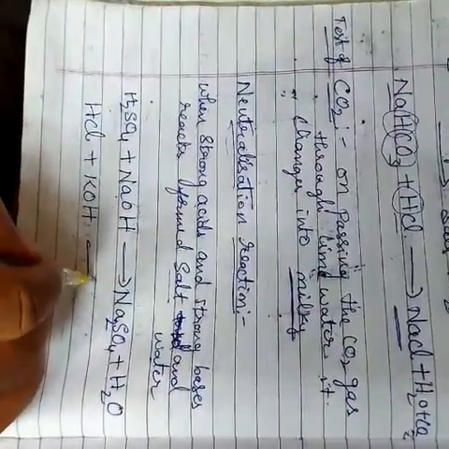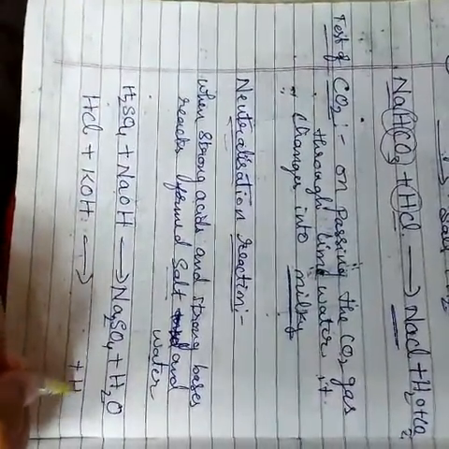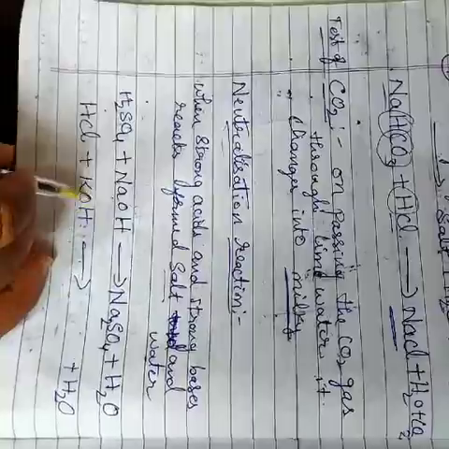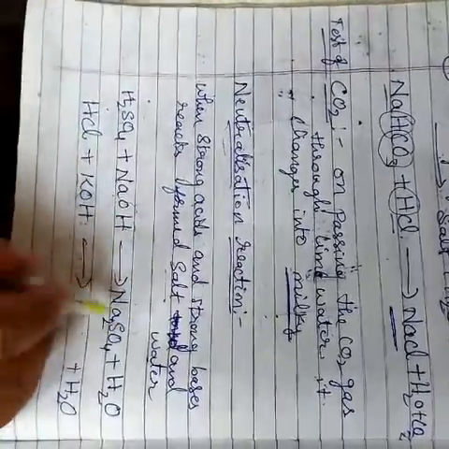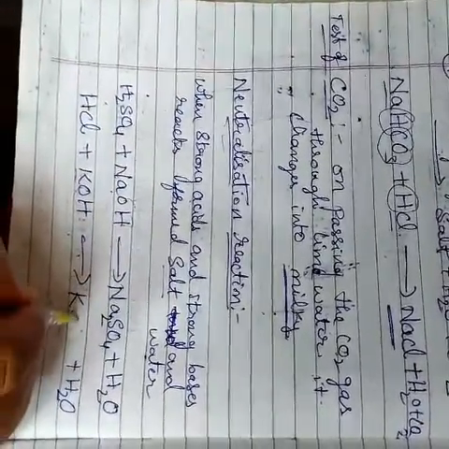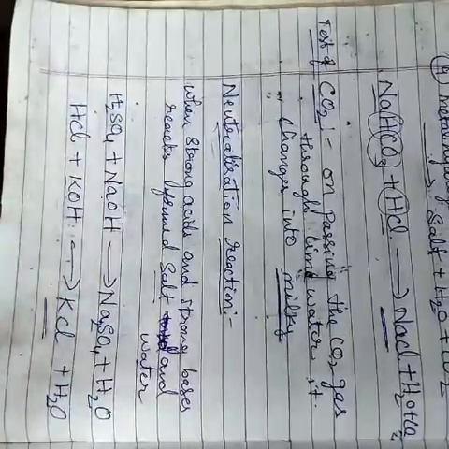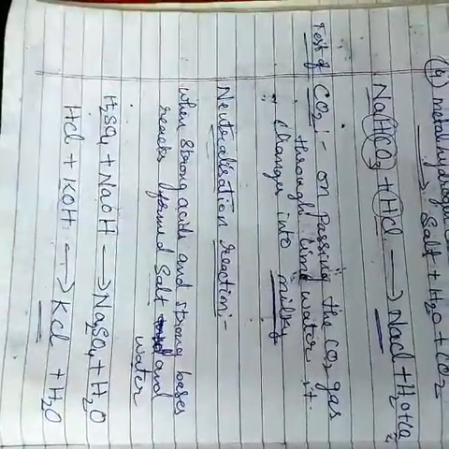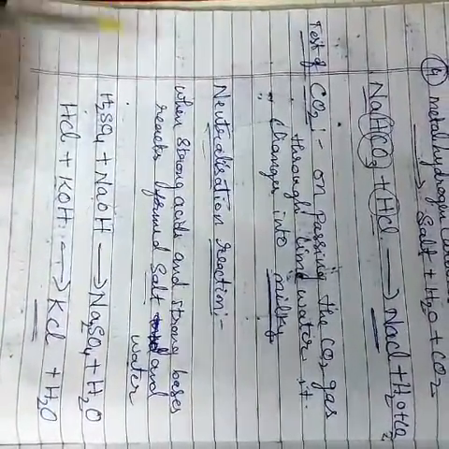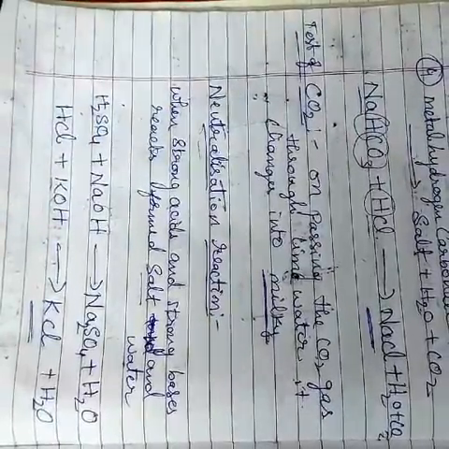What's the product formed? You remove the water, so water is removed. So what's the product formed? Potassium chloride. This is the neutralization reaction. Okay, I hope you understand.